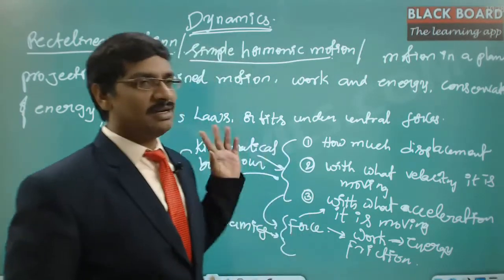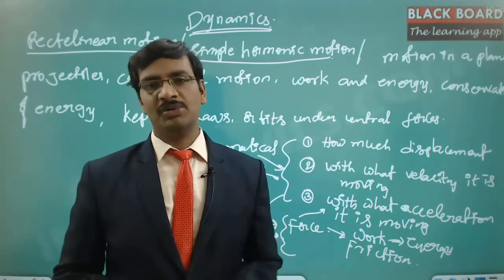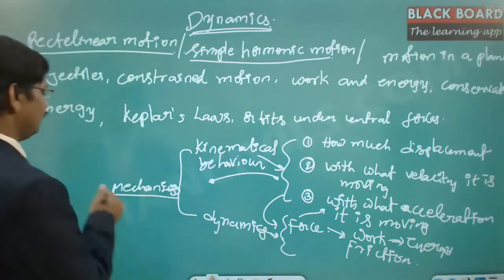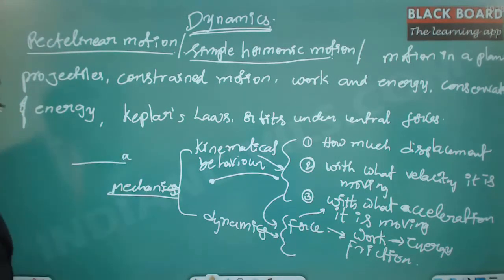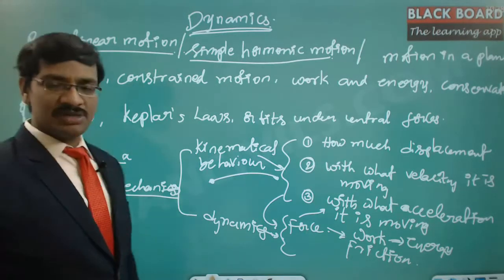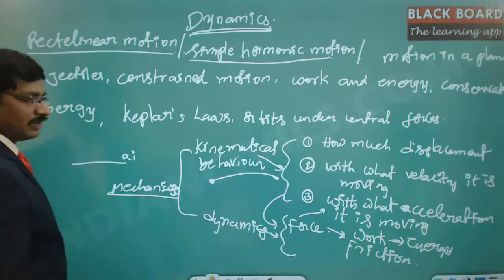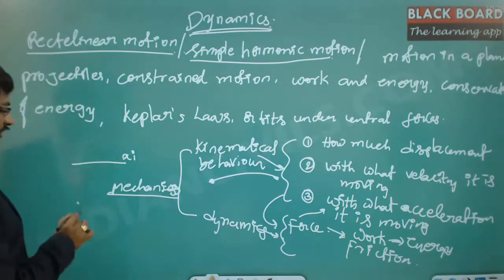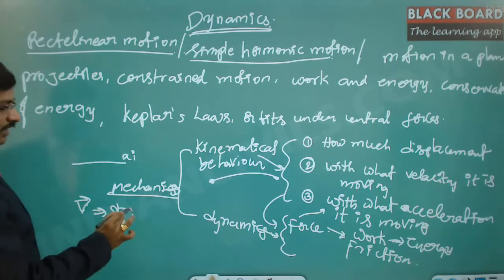So this rectilinear motion is nothing but motion in a straight line. That means there is a single variable for the displacement. So we start with the displacement vector. Let us say at a random position, it is going to have a displacement of x. In general, if you want to generalize this, this is what we call as x i. Now the velocity of this particle is dx by dt into i. So this is the velocity vector.